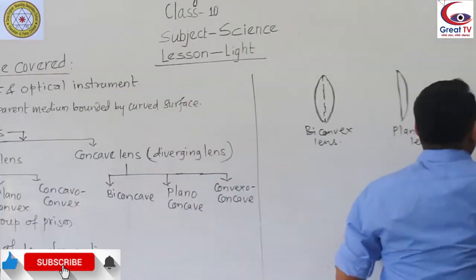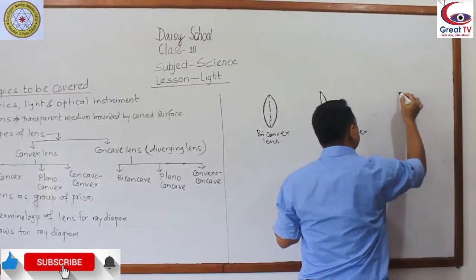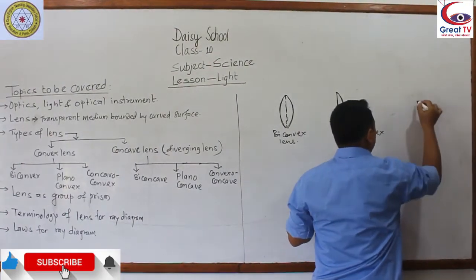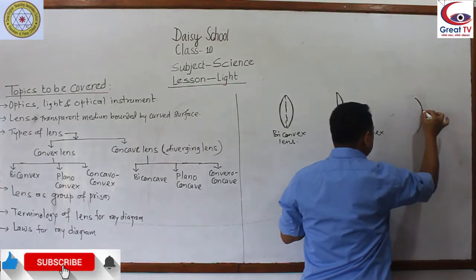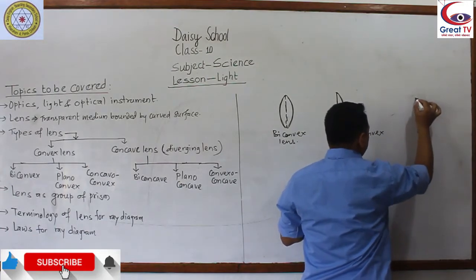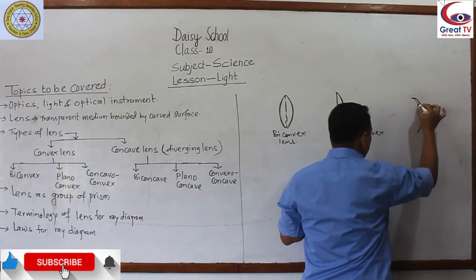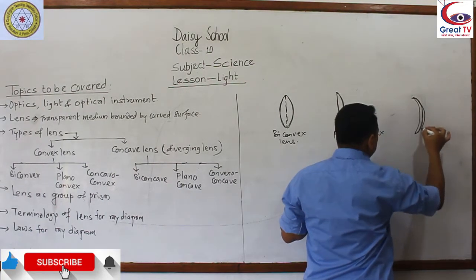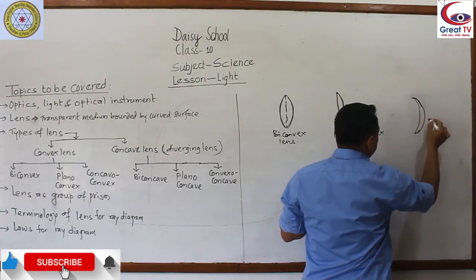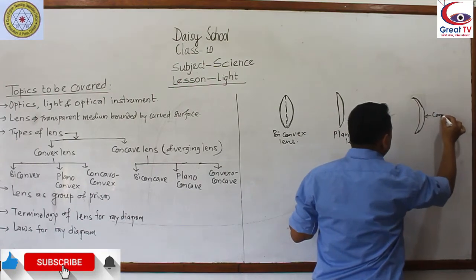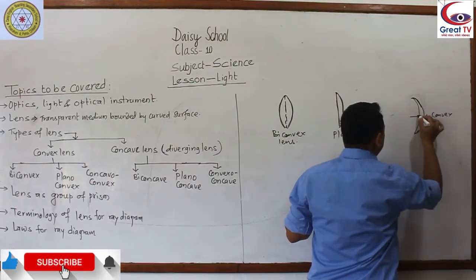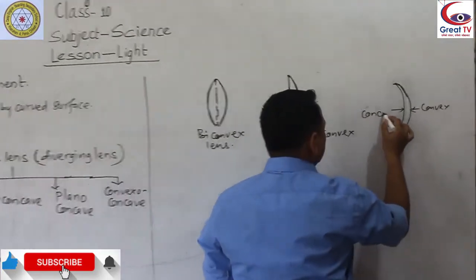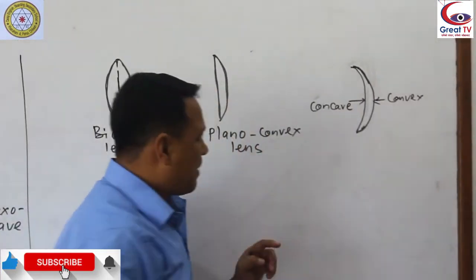This is convex part, this is convex part, and if here is on the other side also we have then this one is convex part, this sunken part is concave part.